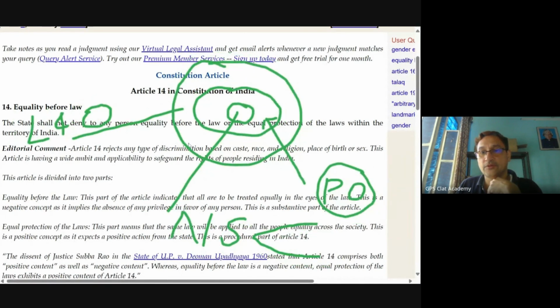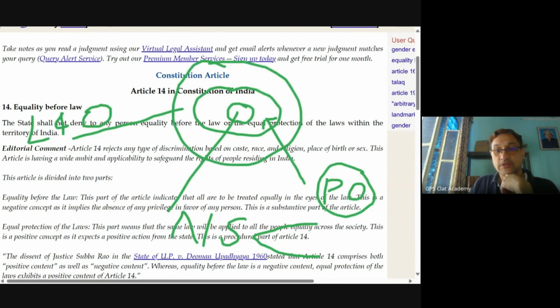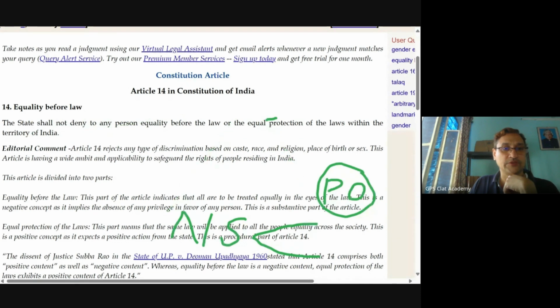Yes, it is there. There is Article 14. That thing is coming. I'll have to remove that. Let me remove that, just one moment. Freedom of speech, where is that one? Just one second. Let me remove this because this will keep coming and spoiling the visibility. I removed it.